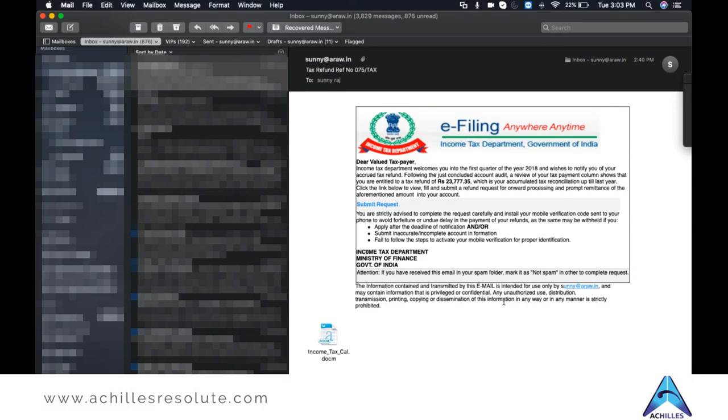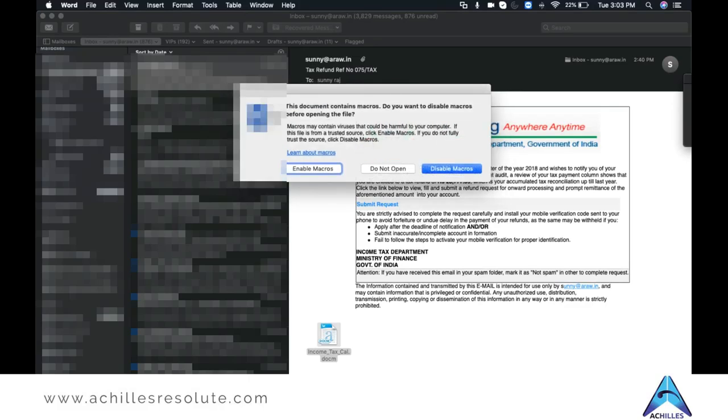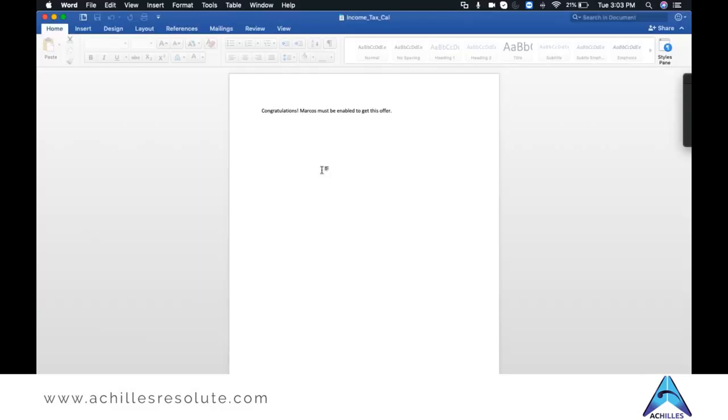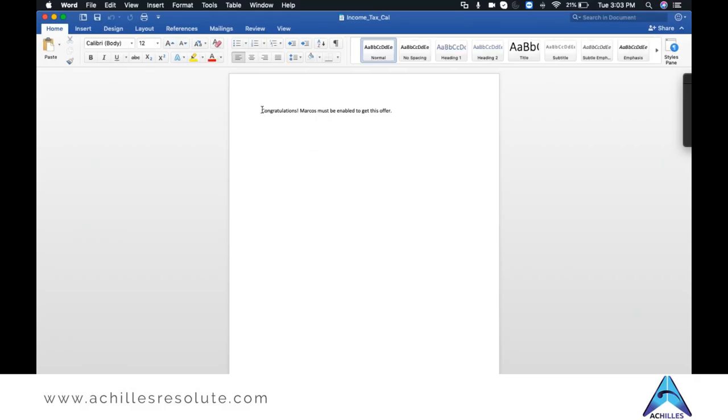I'll click on the file given. It looks like it's a Microsoft Word file. When I click on it, a pop-up opens and asks me to enable macros. With many files, we need to enable macros wherever there is some calculation. So I think, okay, income tax calculator, it must have some calculations, and hence I enable macros. Once I do that, there is a message: congratulations, macros must be enabled to get this offer. It can be anything. Right now we have created this file with this line, but there can be an actual income tax calculation here. You will just see it and close it off.